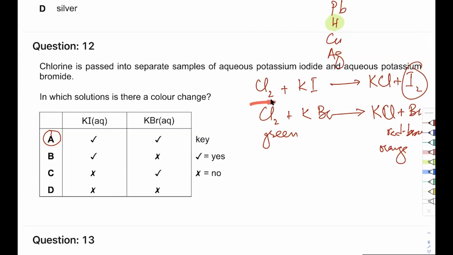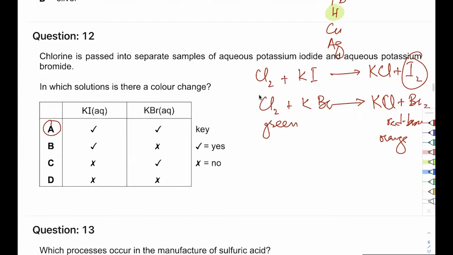Yeah, there is chlorine. There's iodine. Whether it's on the right side or the left side doesn't matter. As long as there is an element in the equation, it will be redox. So this one is redox because chlorine is gaining electrons and iodide is losing electrons. Okay, so this is redox.